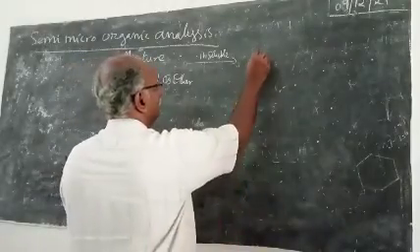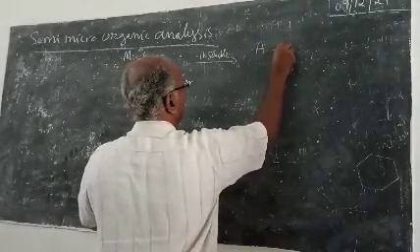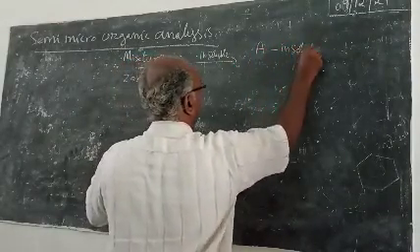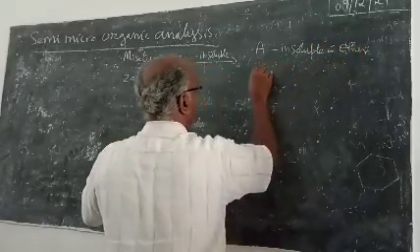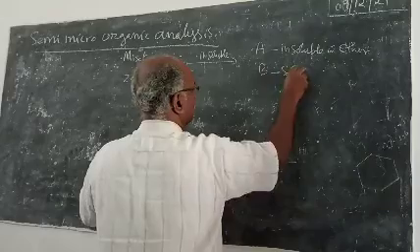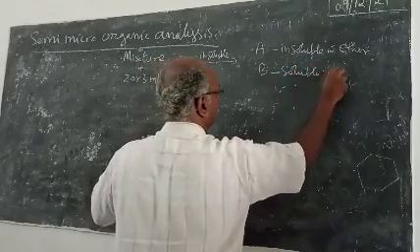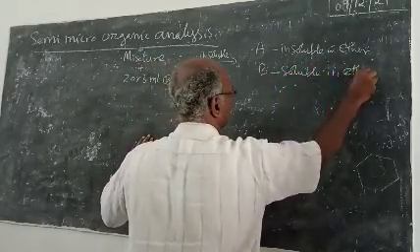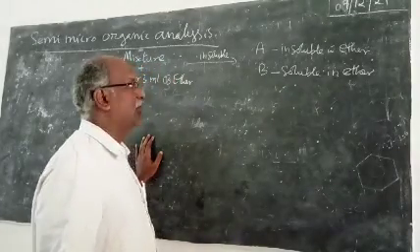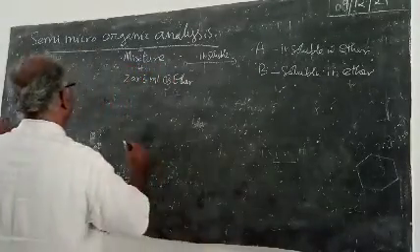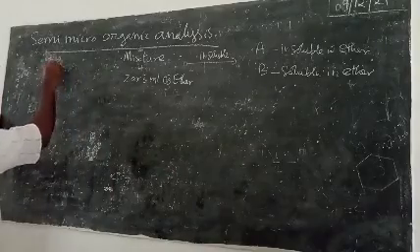In that case, compound A is insoluble in ether. Compound B is soluble in ether. So this is your pilot separation report. You carry out the pilot separation.